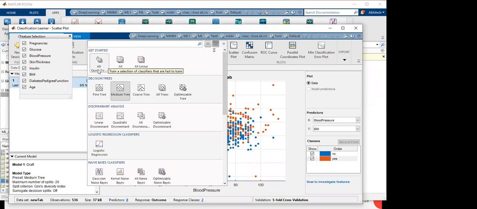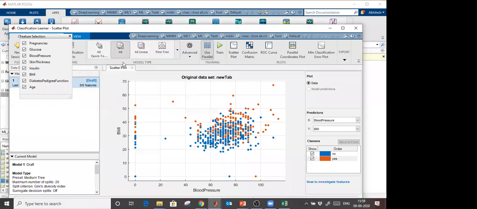If I choose all quick-to-train, it will select only those algorithms which are faster and supported for my data. If I choose all, then it will train on all algorithms, supported as well as not supported. If I choose all linear, then it will choose all linear regression. My equation can be non-linear, but it will choose all linear regression in this case. I am going to choose all, supported and not supported.